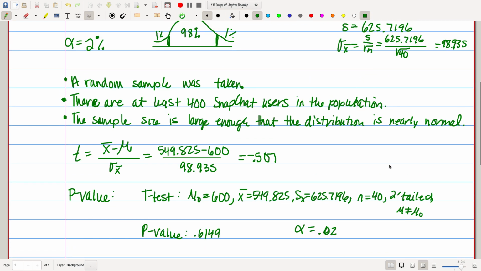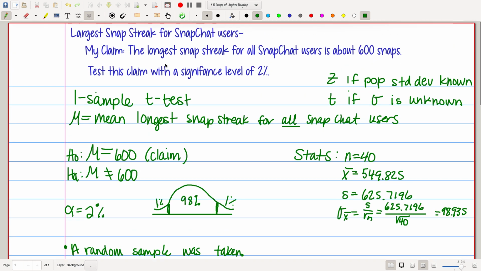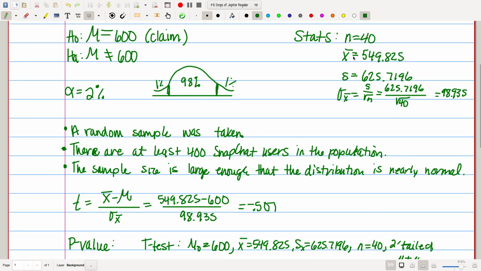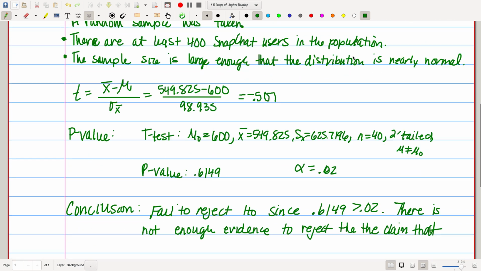Okay, so what was my claim that I specified at the very beginning? The longest snap streak for all Snapchat users is about 500 snaps, or 600 snaps.